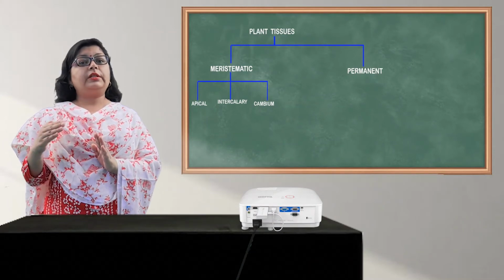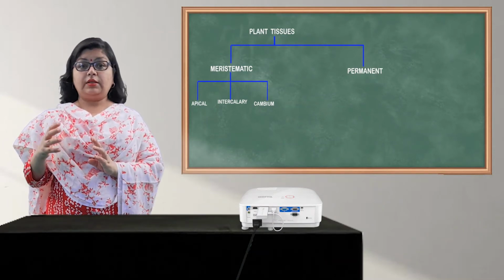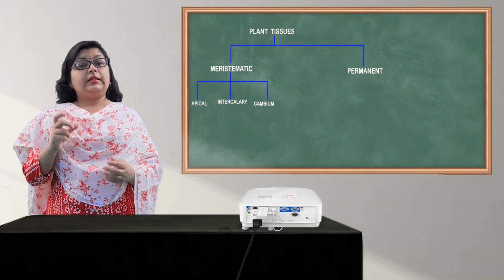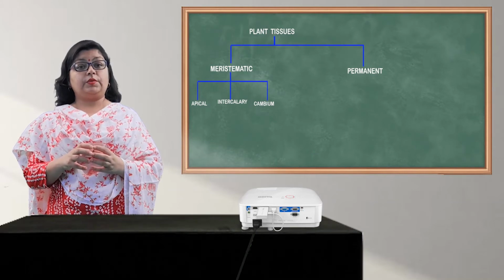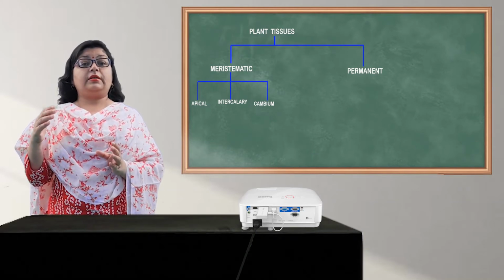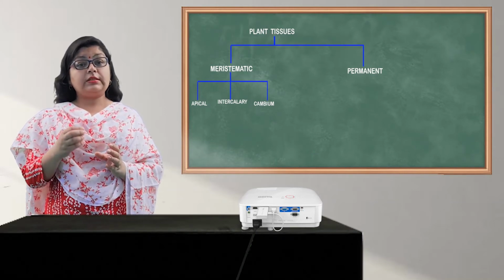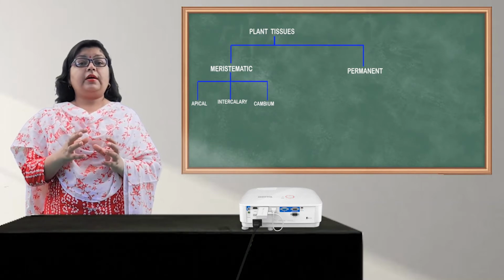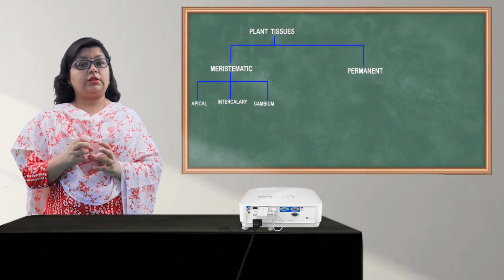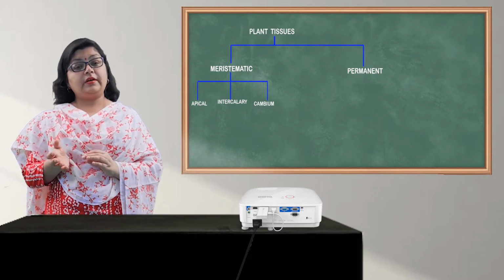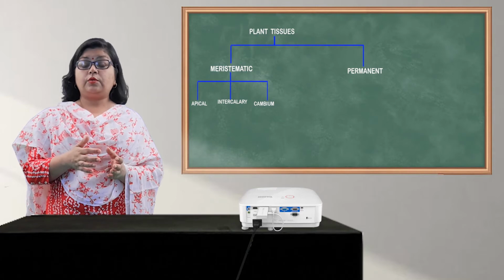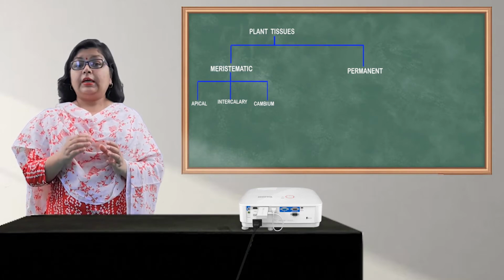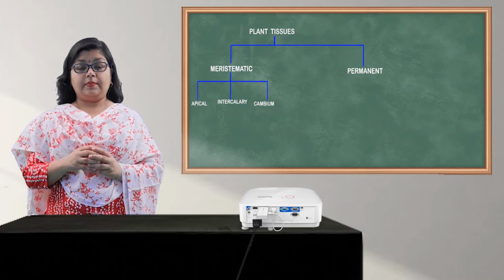Now we move further. The next kind of plant tissues are the permanent tissues. As the name says, these are actually meristematic tissues, but such meristematic tissues which have lost their ability to divide. And these tissues take up a permanent shape or structure to perform a specific task. These tissues could be living. If they are living, they would have a nucleus with them. If not, then the nucleus is absent.